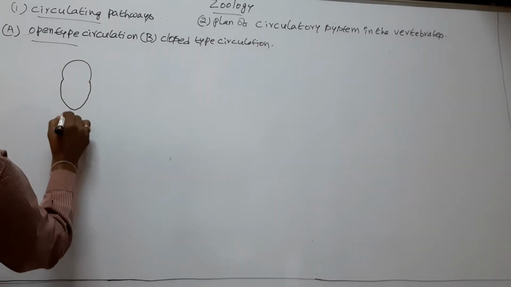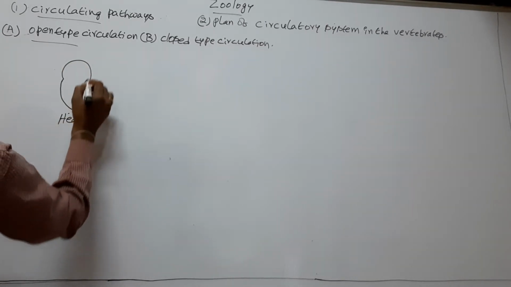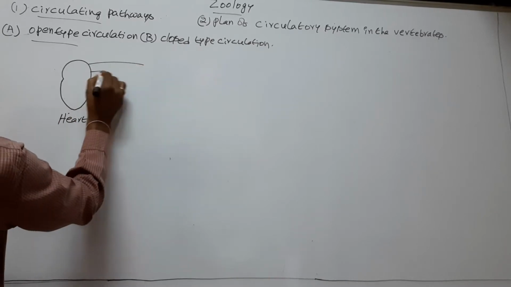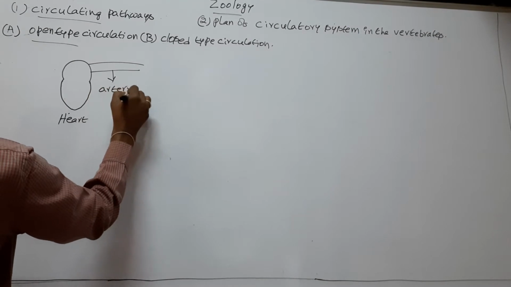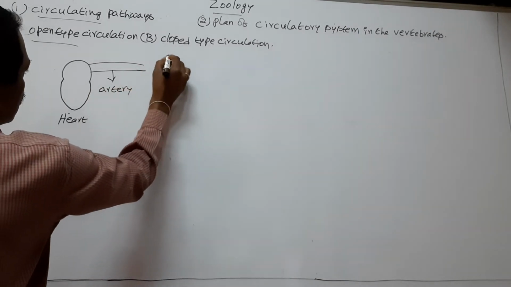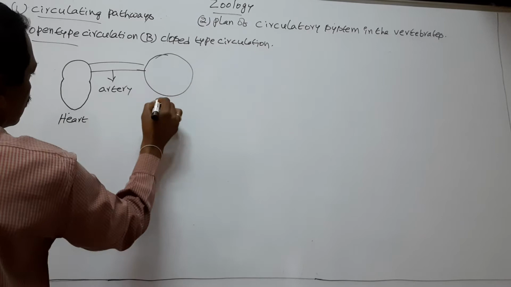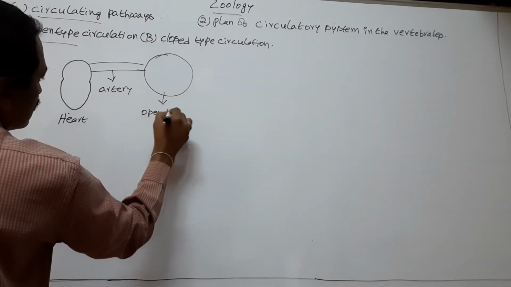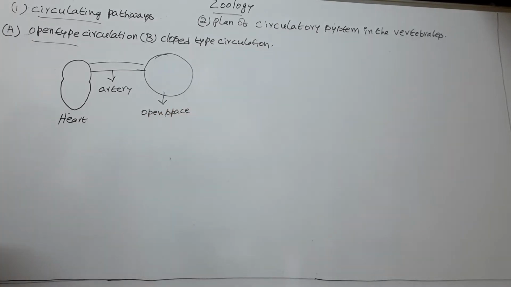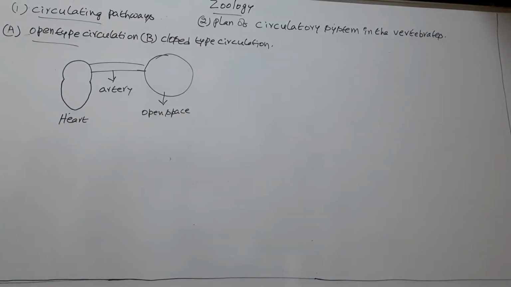This is heart. This is artery. This is open space or body cavity of the animal.